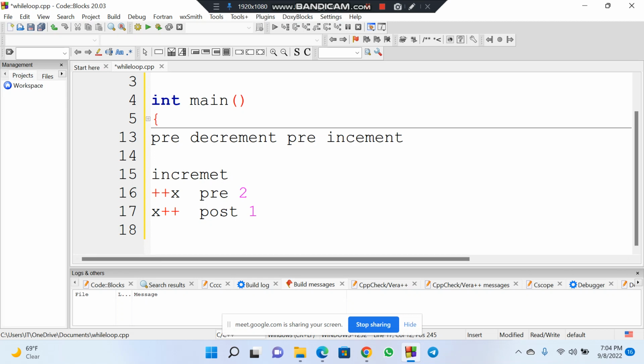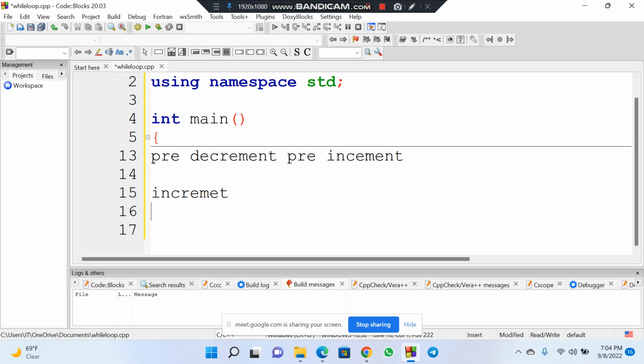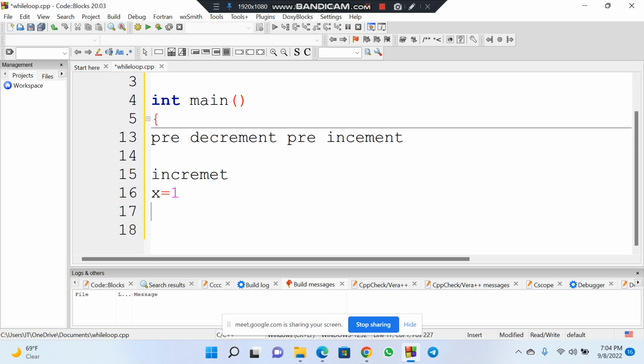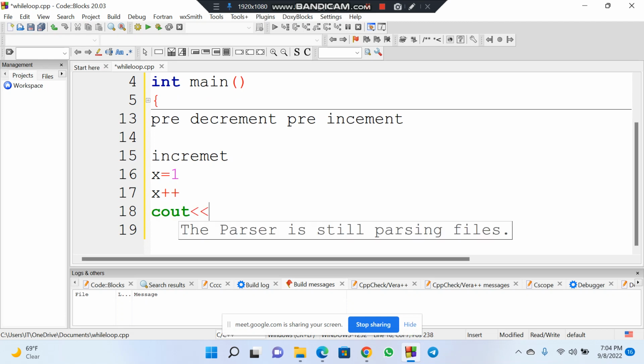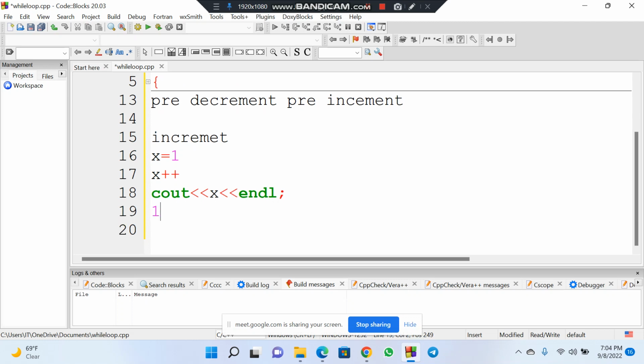For example, if my x equals 1, then I say x++, then when I say cout x, my x will remain 1. But if it starts with ++x, then when you output for this statement, it will be 2. So those are the differences.